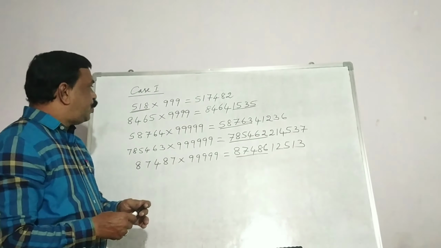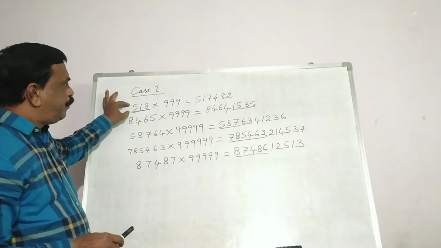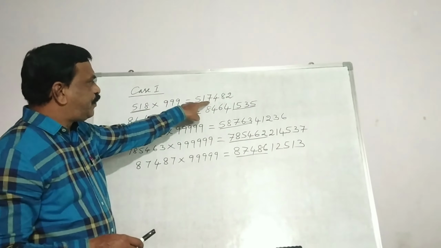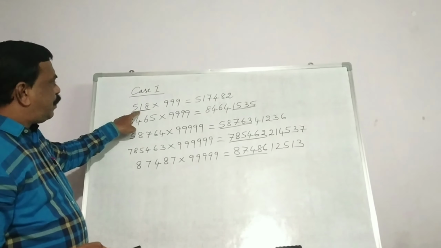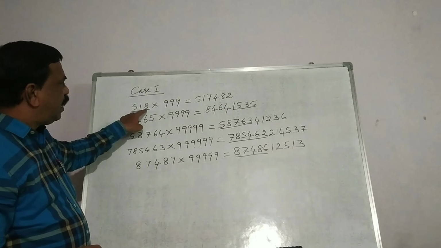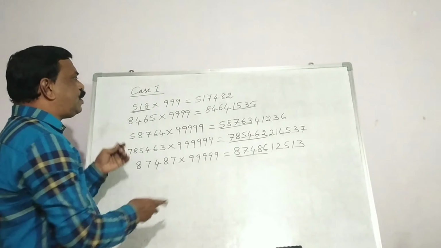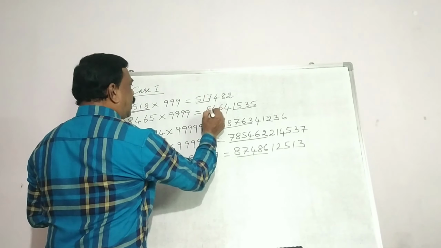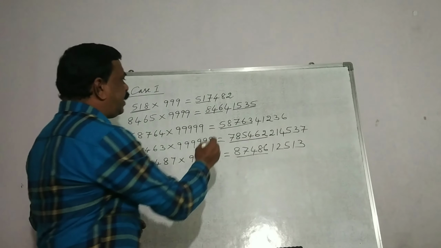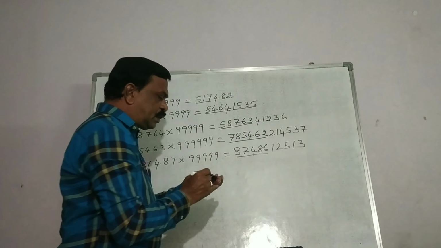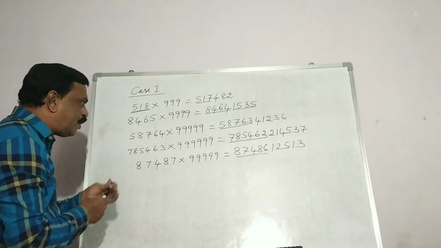In the case 1, what we are doing? Just we are reducing this number by 1 and then writing the answer part here, left hand side answer part. For the right hand side answer part, from the original number, apply the Sutra Nikhilam. All from 9, last from 10. Or for the answer part, you can write complements of 9 and you can get all the digits of the remaining answer part. So this is very easy. Let us see one more.